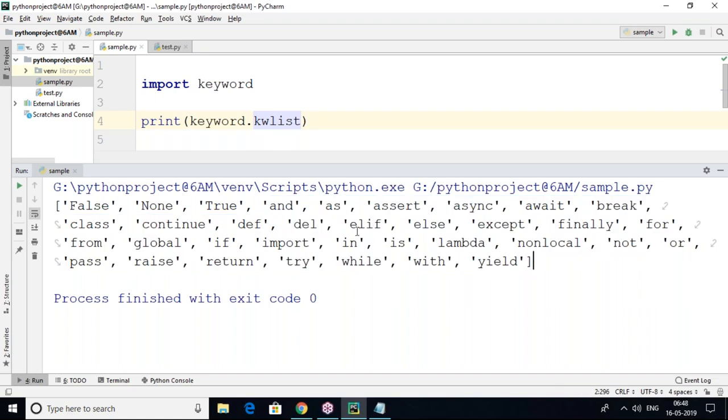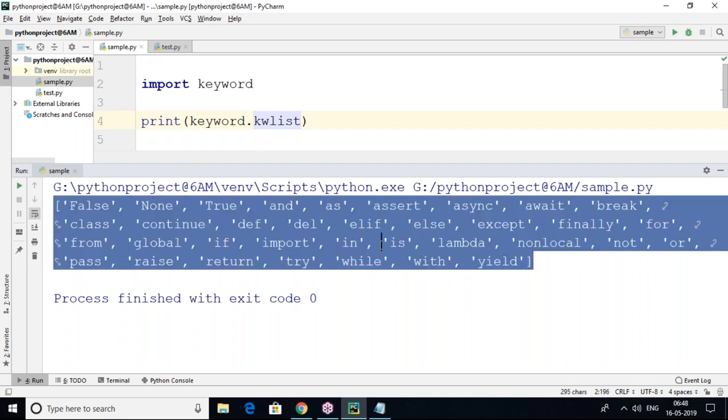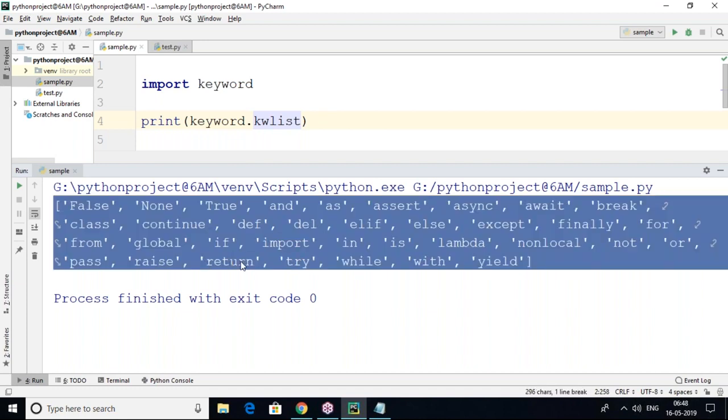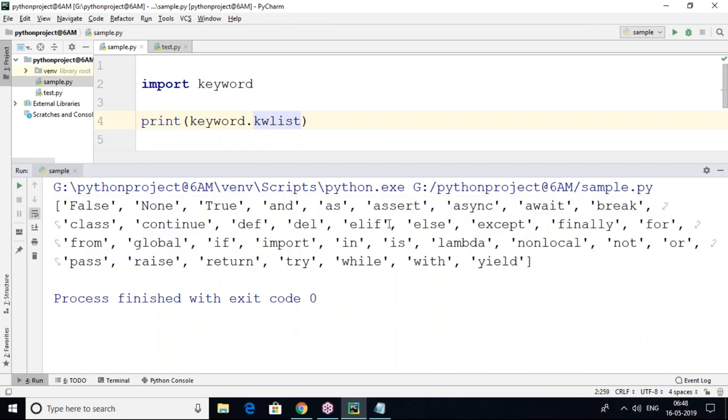In our sessions, in the complete Python script, I will cover all these keywords according to my requirement. In exception handling, for example, the keywords I cover are try, except, finally, else, all those things. In function cases, I'll cover return, and the if condition, else condition, all those things.